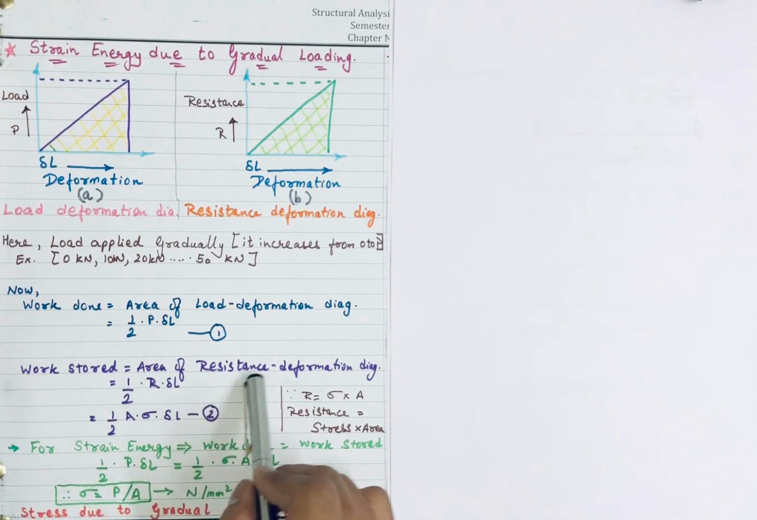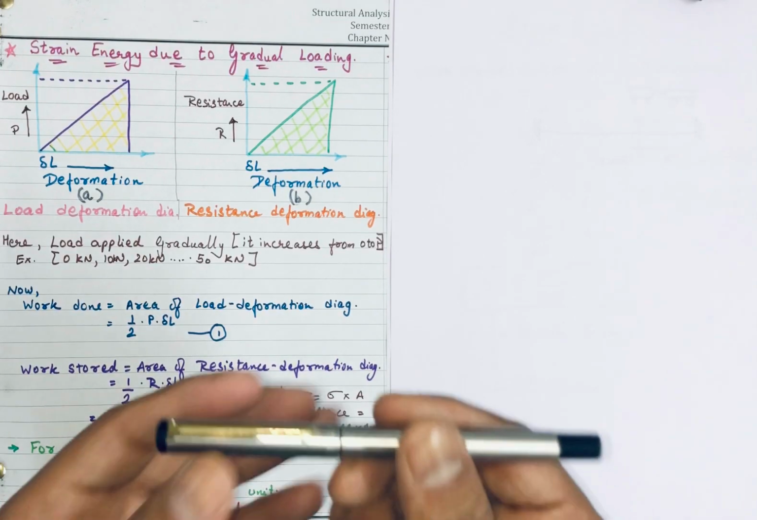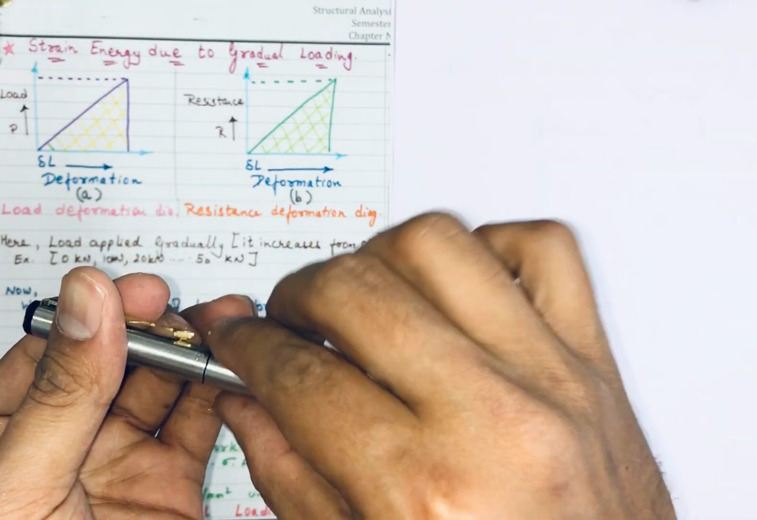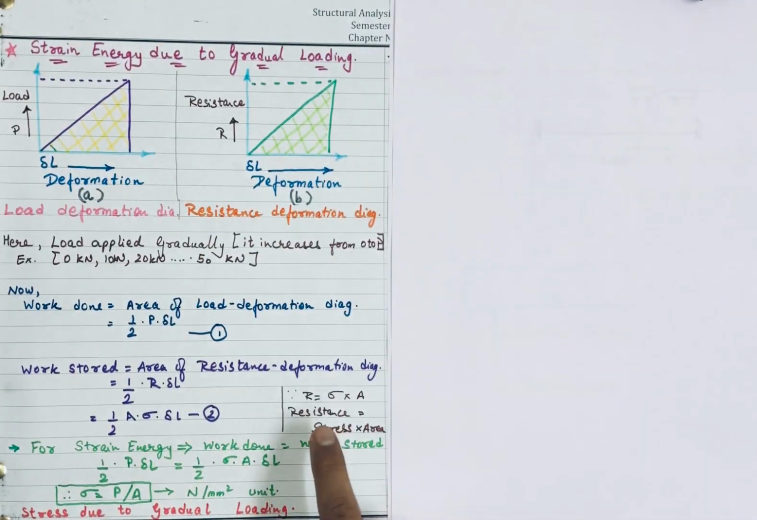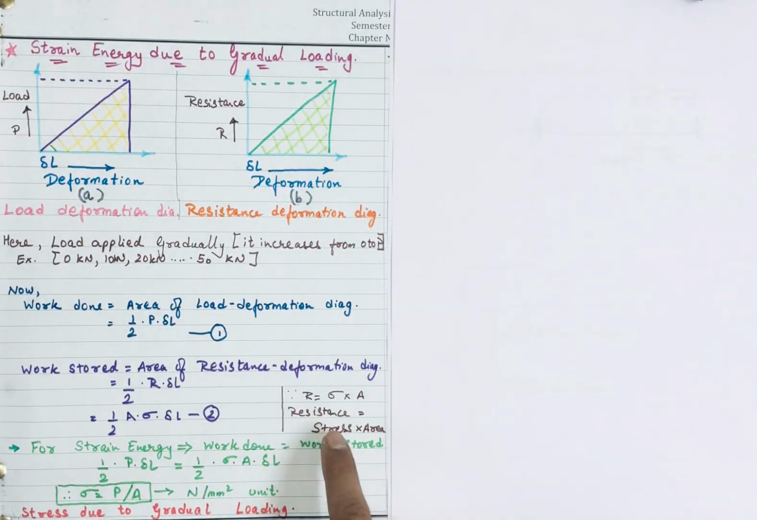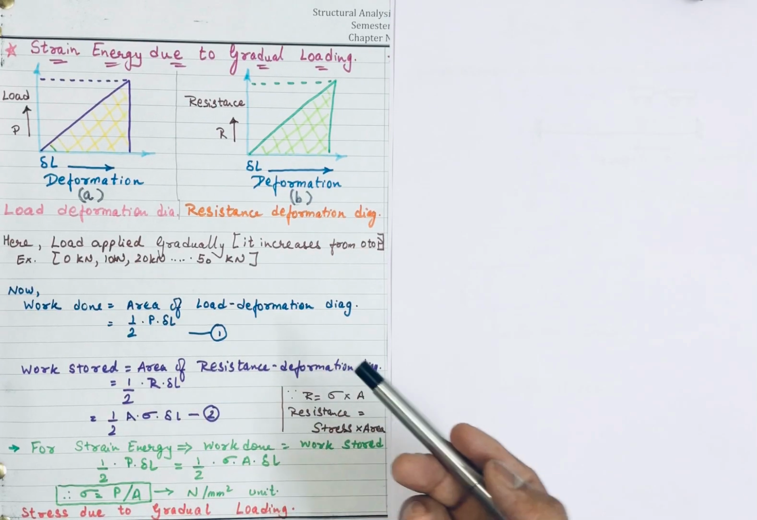Now let's understand this term R, resistance. What is resistance? If I apply a load to a material, the material offers some resistance. This resistance depends on stress into area, the amount of stress acting on this particular area. So resistance will depend on stress into area. By replacing R with stress into area, I get equation number 2: 1/2 area into stress into del L. For gradual loading we have to compare equation number 1 and equation number 2.